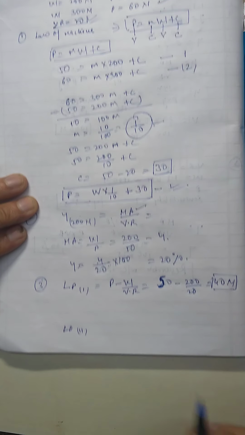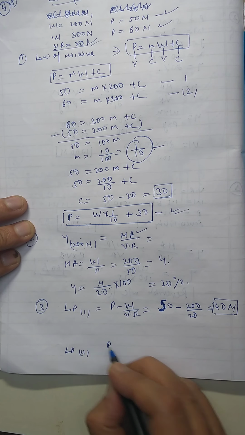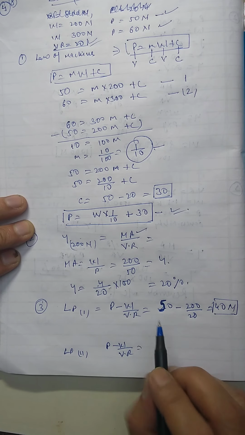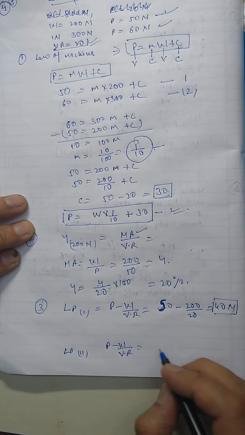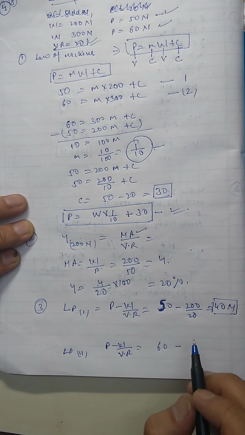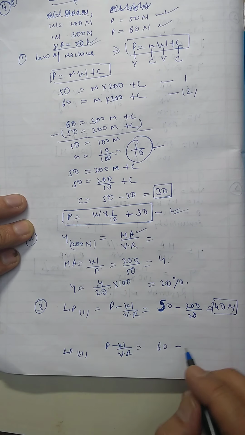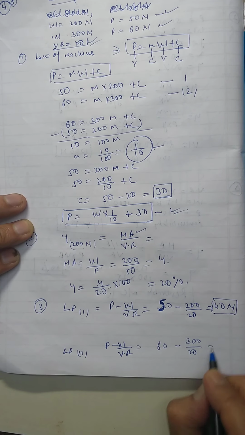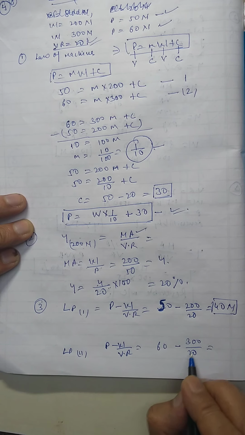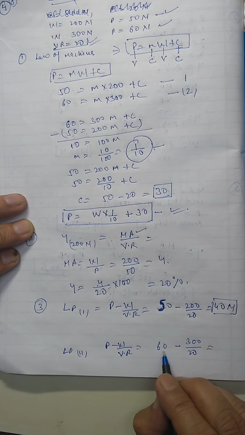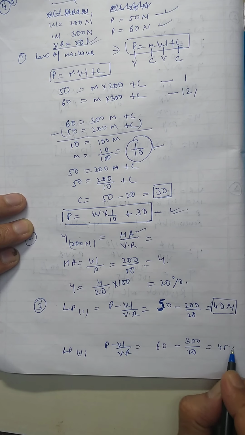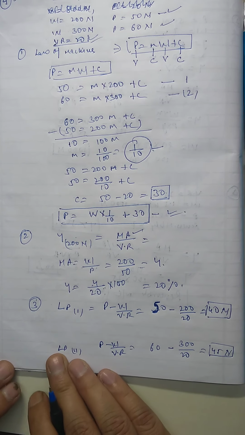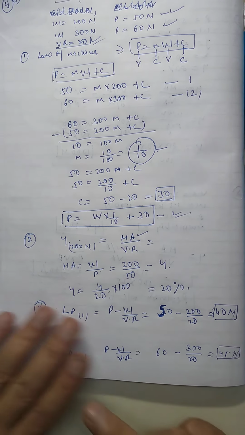Now coming to the value of LP for the second case, we get P minus W upon VR, which is equal to the value of P in the second case, 60, minus W in the second case, 300 divided by 20. So 300 divided by 20 is 15, and the answer will be 45 Newton. So this will be the value of LP for the second case.